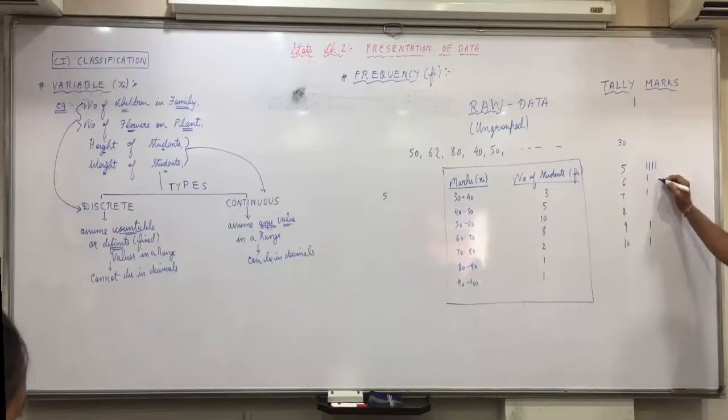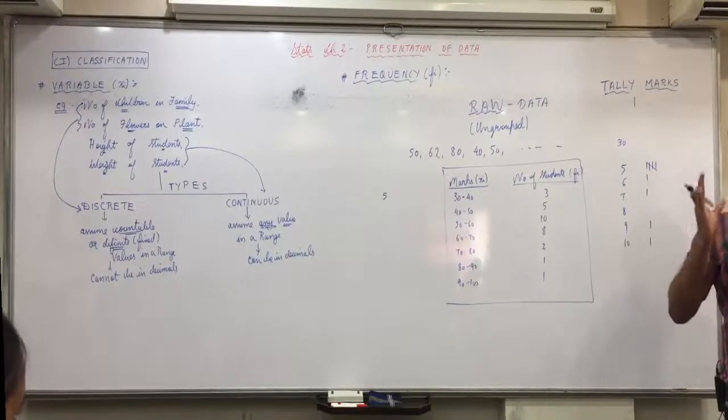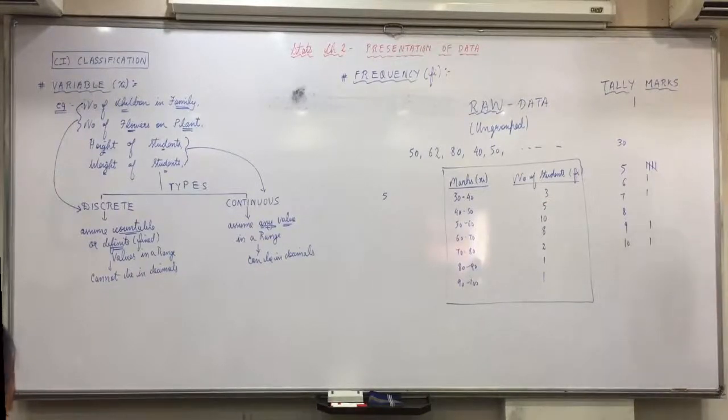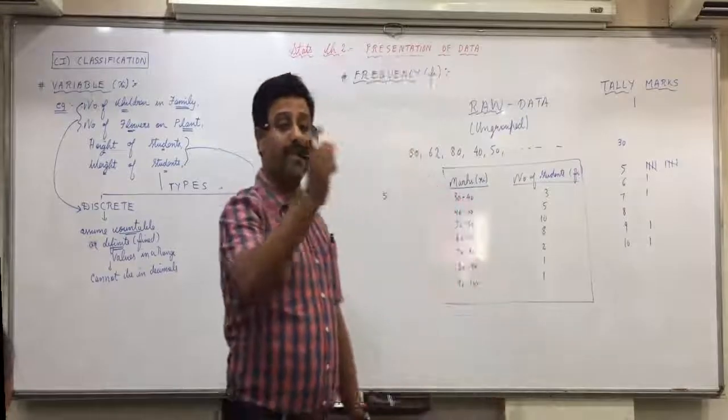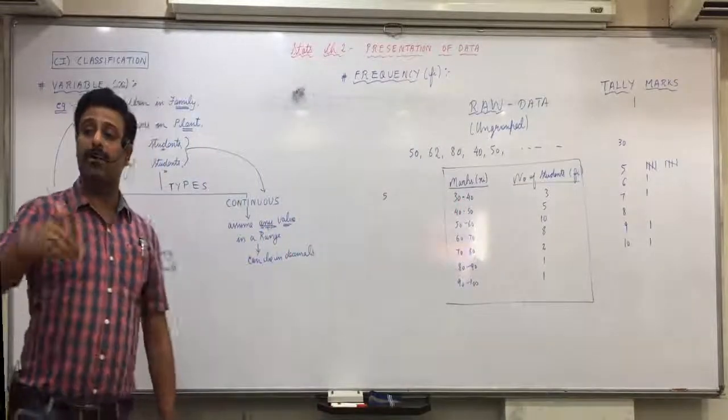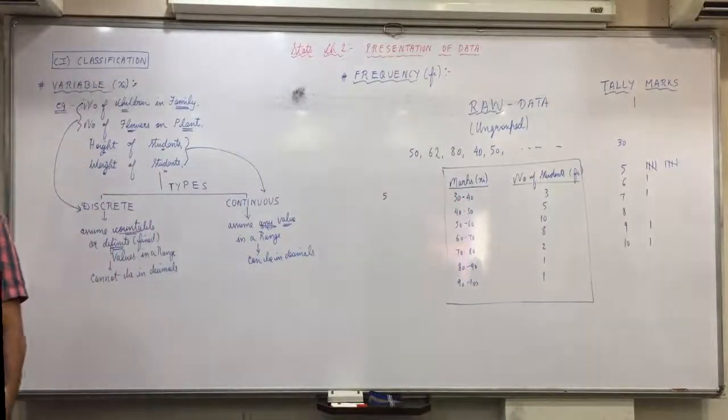Once you get fifth tally mark, you'll put a cross. So one group of tally marks will be a set of 5. Then again 6, 7, 8, 9, 10. You'll be making tally marks in set of 5 each. This is how we will solve the practical questions, which we will see from Monday. Any confusions in that? Very, very simple.